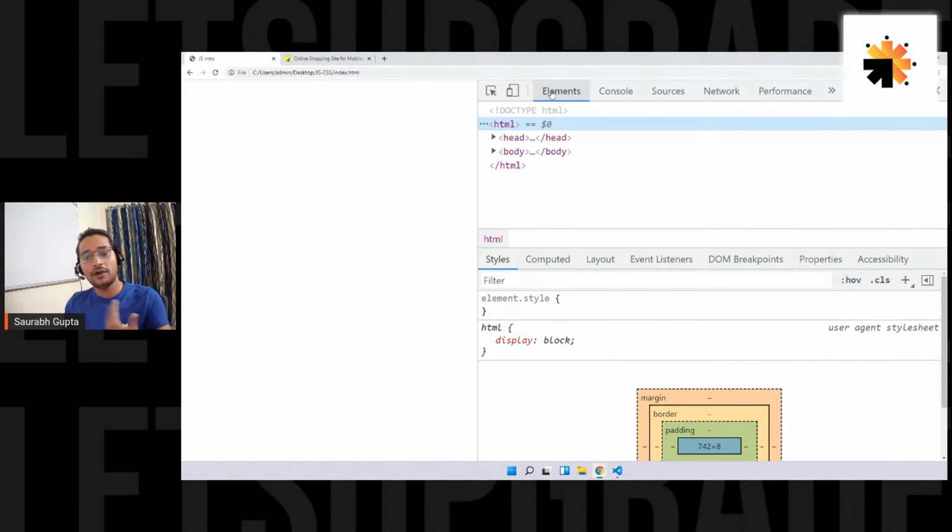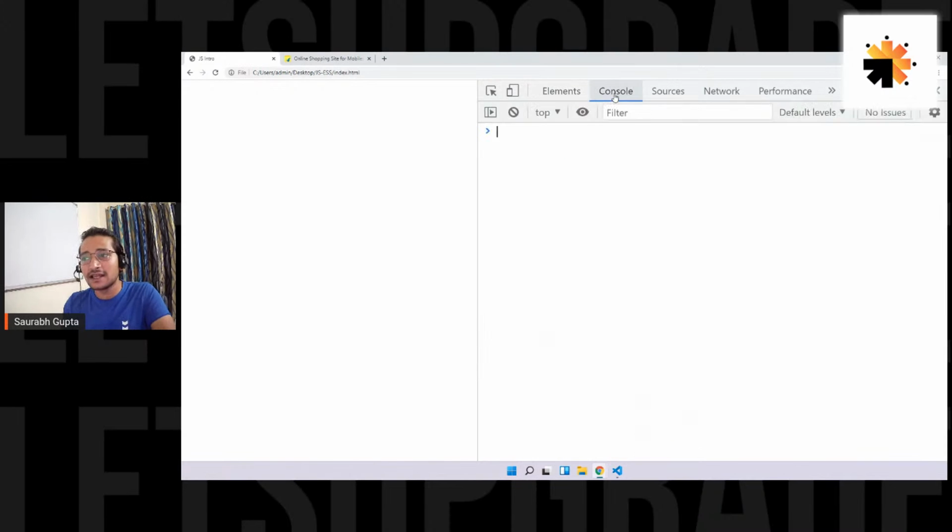But right now, we are not going to work on this. Right now, what we are interested in is the next section, that is console. It is like the command prompt of the browser. And this console is completely handled using JavaScript. And it does much more than that. You can write testing JavaScript code here. You can print your data here. You can use it for printing purposes if you want to print some calculations.